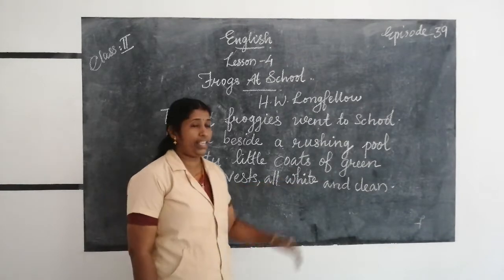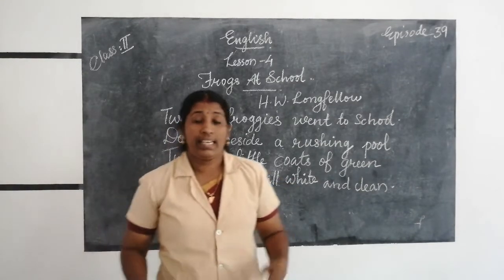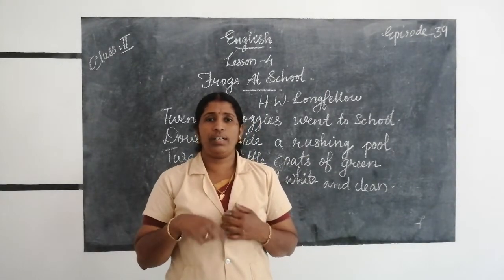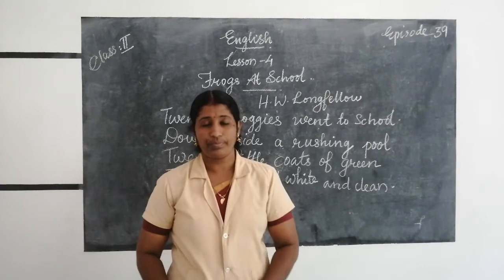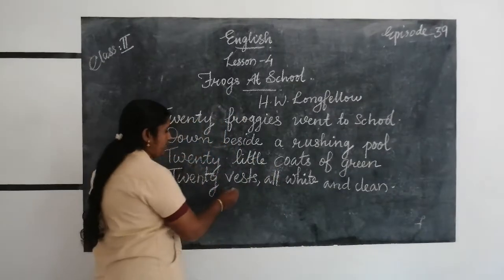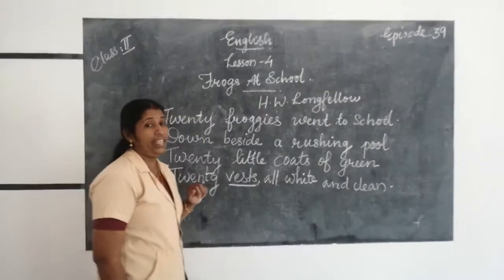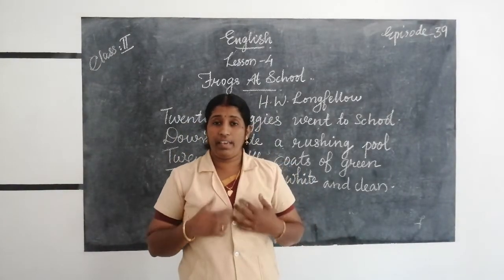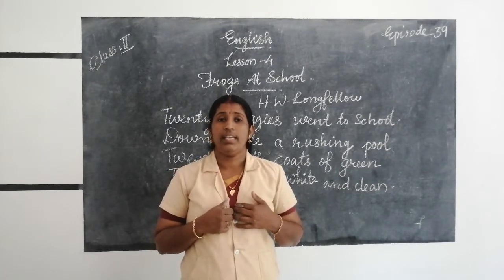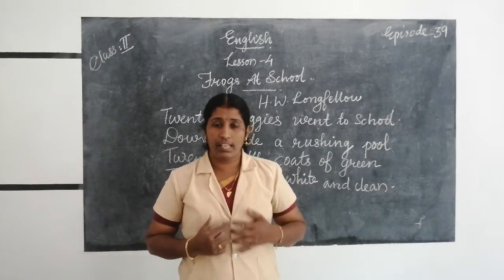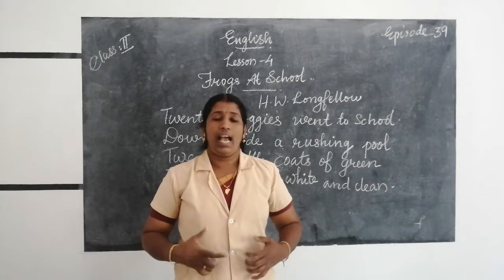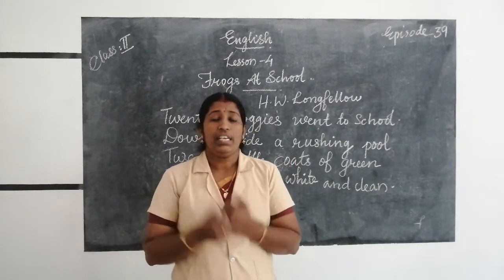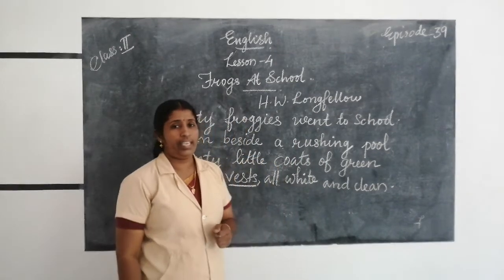Twenty vests all white and plain. They are wearing a green coat and their vest. Vest means inner shirt or banian, t-shirt. V-E-S-T-S, vest. Vests all white and clean. At first they are wearing a trouser and a vest. What is the color of the vest? The color of the vest is white. They are wearing a white vest and then a green coat over the vest. Okay, is it clear?